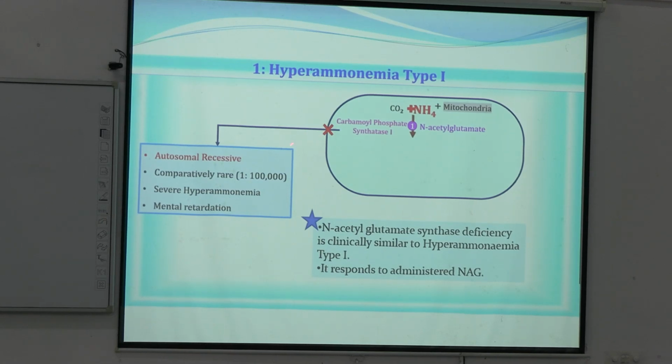So, in this type of hyperammonemia, what happens? The ammonium level is severely increased, or severe hyperammonemia is seen, and in that case mental retardation is inevitable. This is detected very early in life, within 1 to 2 days of birth.